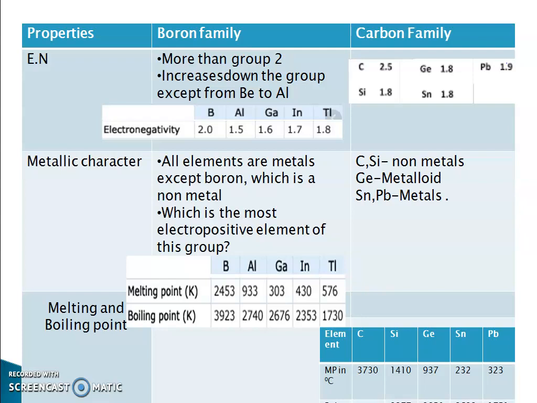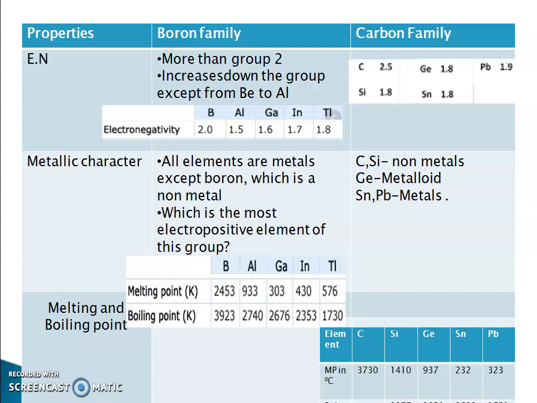Coming to metallic character, all elements are metals except boron. In boron family, all the last 4 elements are metals, while boron is a non-metal. Which is the most electropositive element of this group? Definitely you have the answer, aluminum, because of its less electronegativity. In carbon family, carbon and silicon are non-metal, germanium is metalloid, tin and lead are metals.